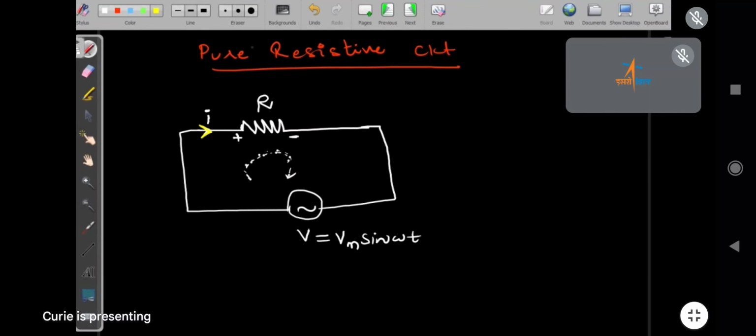Now somebody has to apply the KVL. Lakshmi, just tell me KVL. Apply KVL in the circuit. V is equal to I into R, or VR. That is equal to VR. Now, what is I here? I equal to V upon R. What is the V here, Lakshmi?